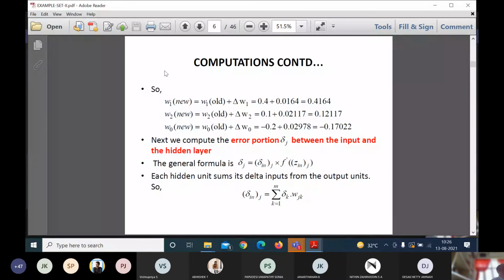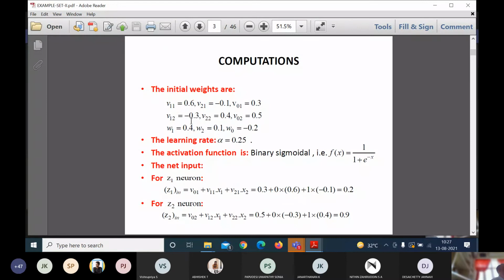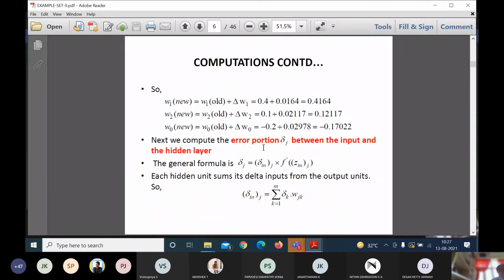So next I need to compute the new weight values for W1, W2 and W0. So what is the new weight value? Old value plus change in the weight. So what is my old value? As per the formula, 0.4, 0.1, minus 0.2.